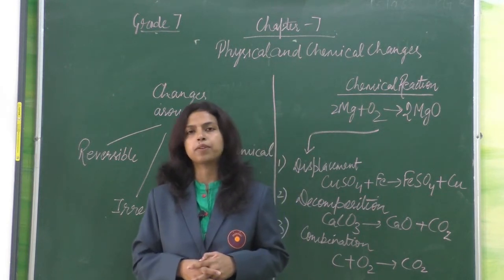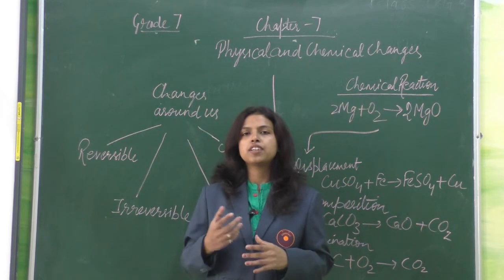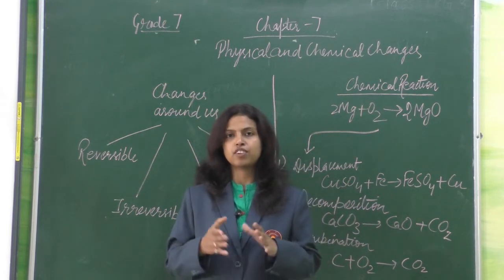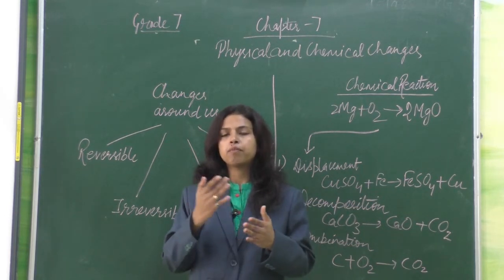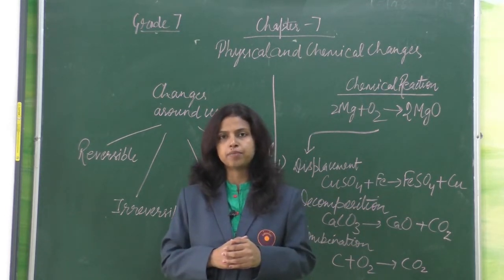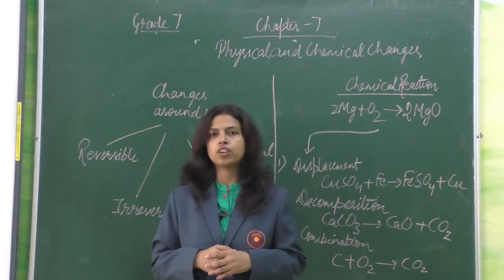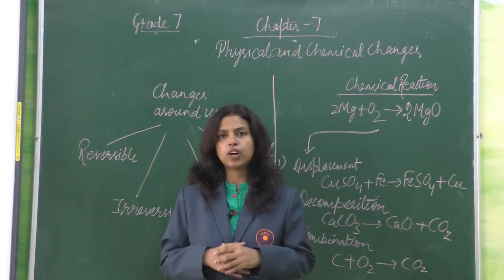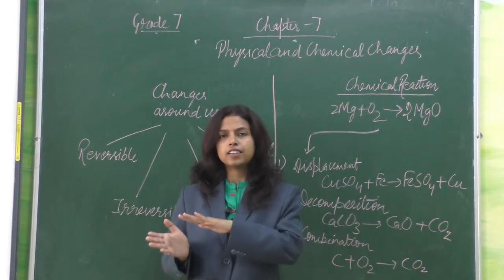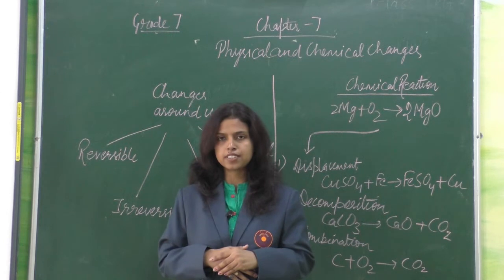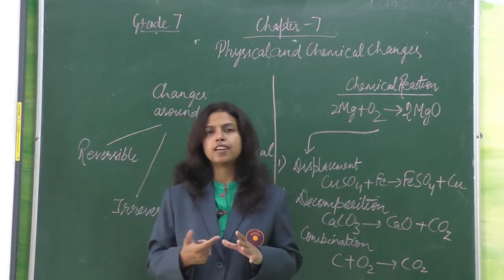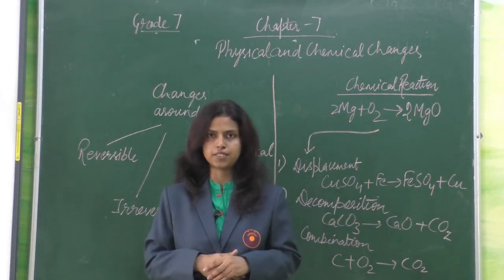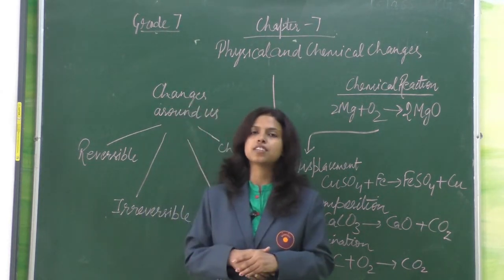So let's take an example. When we change the various states of matter, for example from solid to liquid, liquid to gaseous state, then again come back from gaseous to solid state. So this is the changes in the states of a matter. For example, water. Water can be converted into ice. Ice again can be converted into gaseous state by boiling. So these are the changes that are occurring through physical methods, and these changes are reversible.